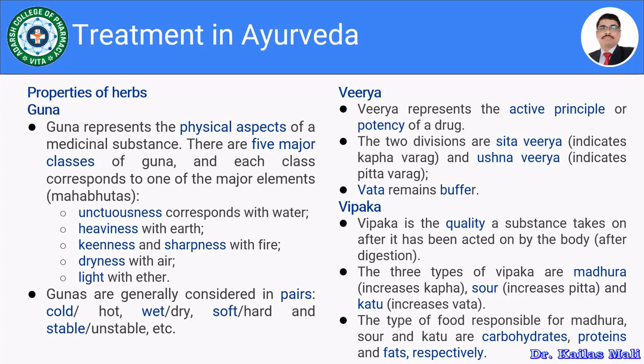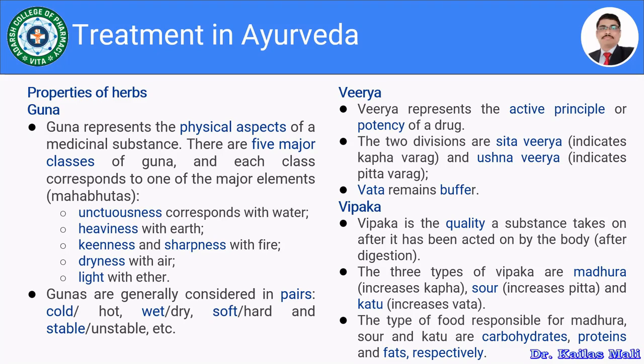The second pair, for example, wet and dry, then soft and hard, and stable and unstable, and so on. So these gunas are generally considered in pairs like cold and hot, wet and dry, soft and hard, and stable and unstable.